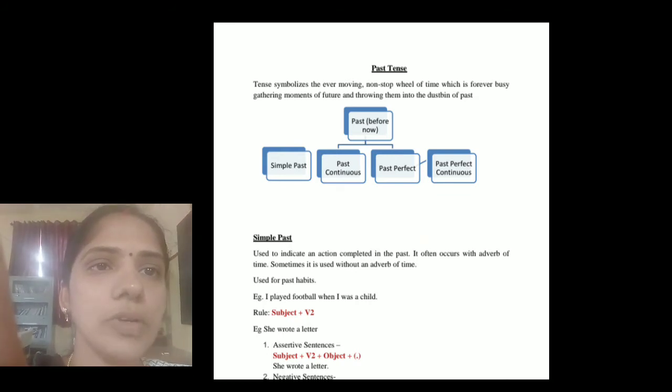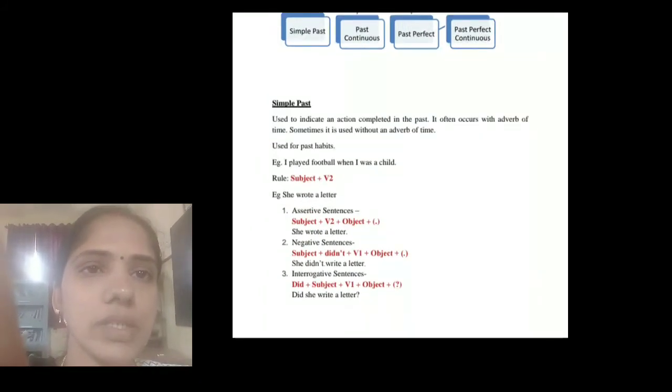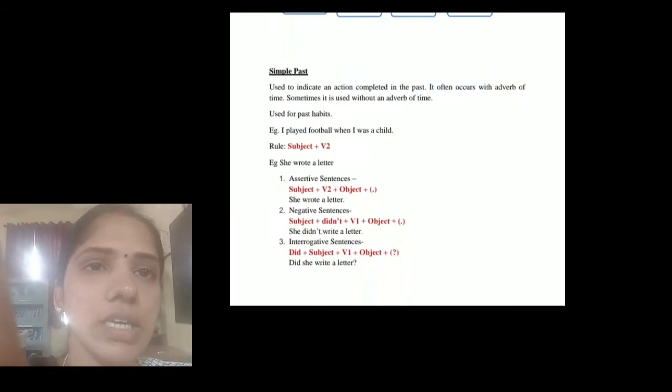You can see past tense: simple past, past continuous, past perfect, past perfect continuous. So we can see simple past, which is used to denote an action completed in the past. It often occurs with an adverb of time. Sometimes it is used without an adverb of time.